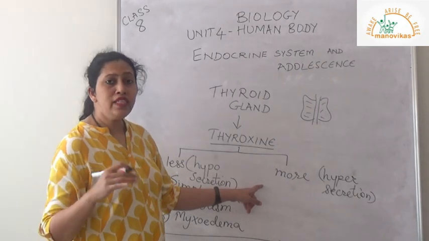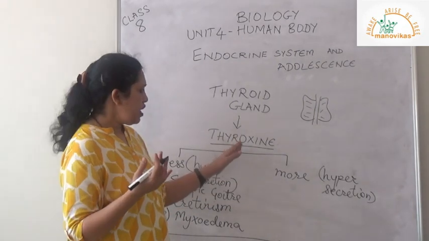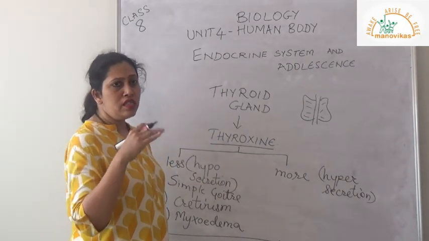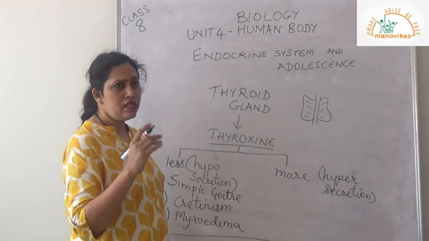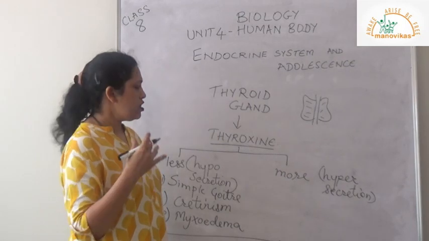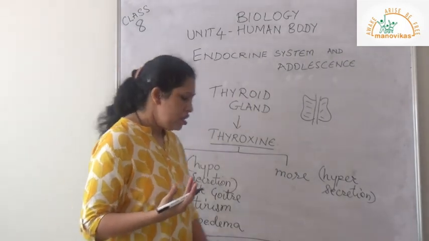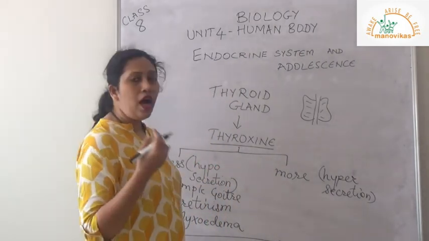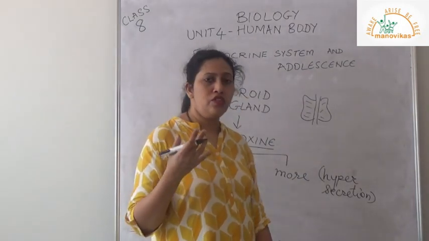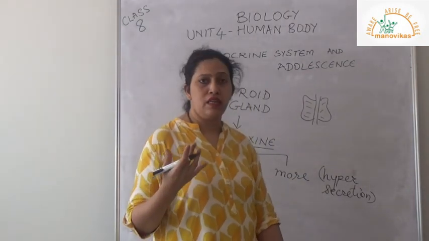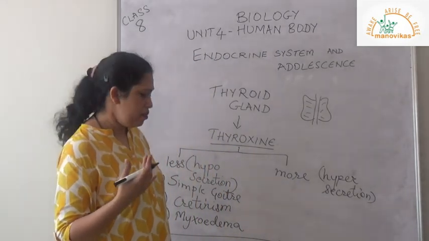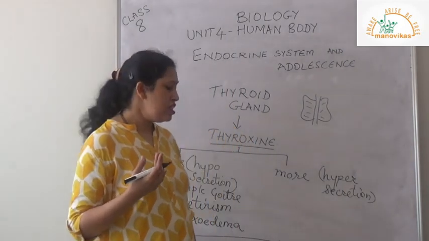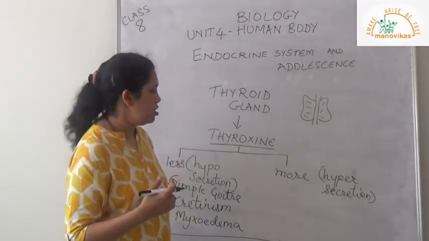Now, what happens when it is more in the body? It is taking care of metabolism at a normal rate. So when it is more in the body, the metabolic processes become faster, with faster breathing and faster heartbeat. So there is hypersecretion, increased metabolic rate, increased heartbeat, and all the metabolic processes become faster. This causes restlessness in the body of the patient.